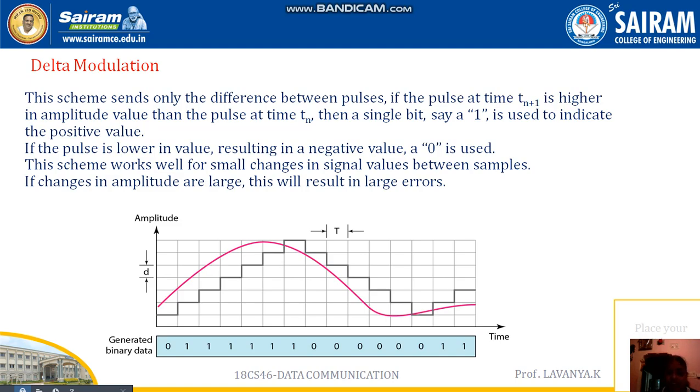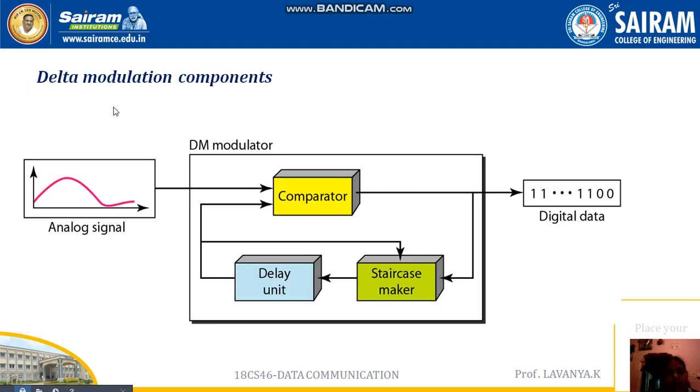Based on the values, the signal goes up and down. But in our pulse code modulation, the given analog signal we have to divide into samples. Those samples we again have to convert into quantization. After that quantization we again have to decode, and then finally we expect the digital signal. These are long processes, very complex processes. To overcome that, it is better to use the delta modulation process. Then here, the delta modulation components, so we have to use the 5 components, like